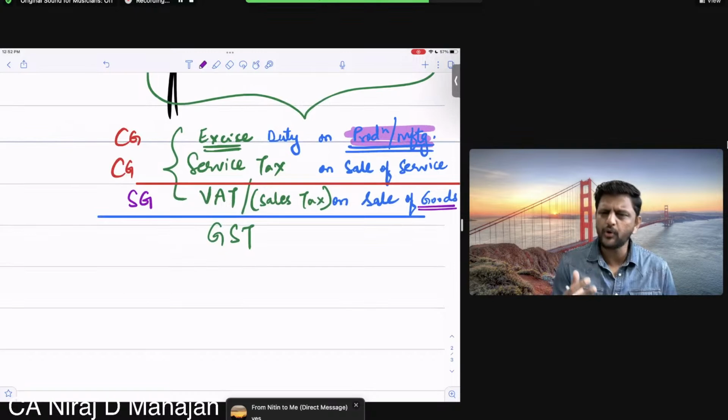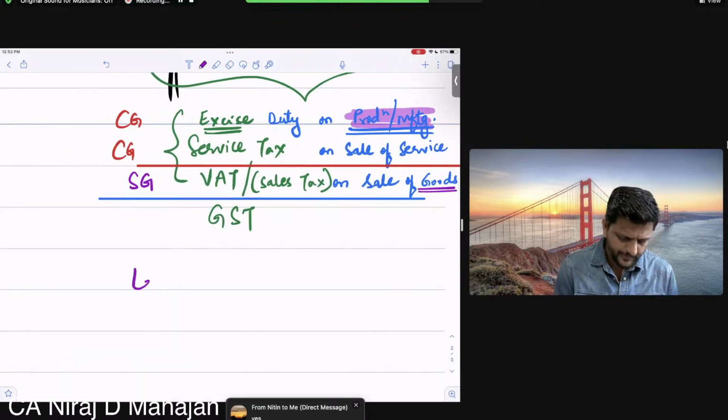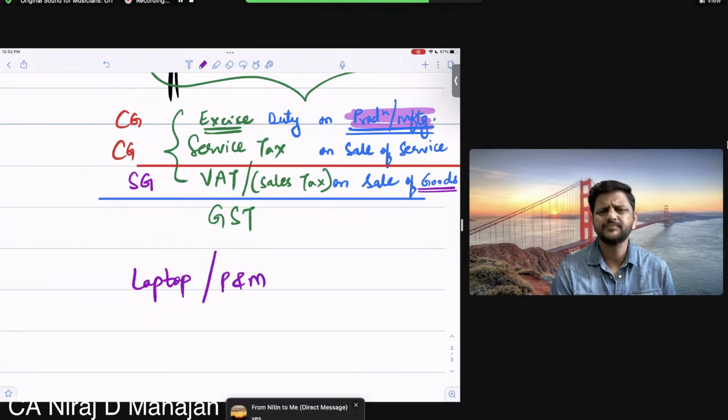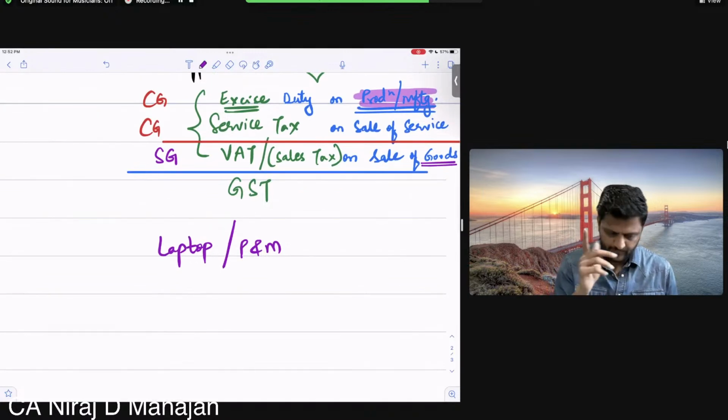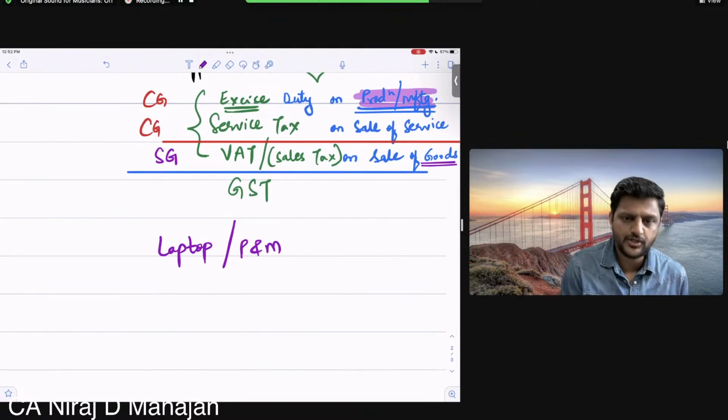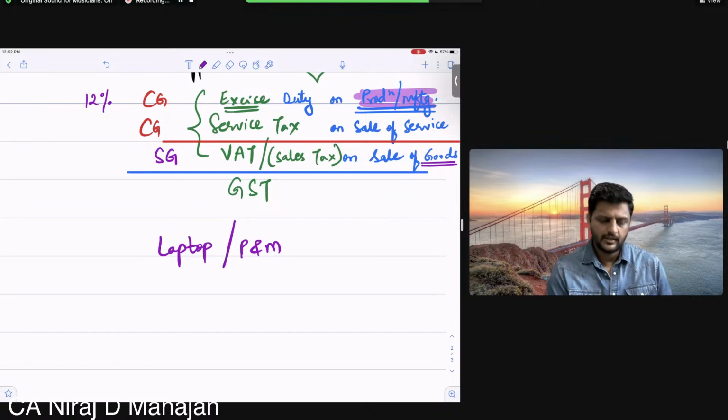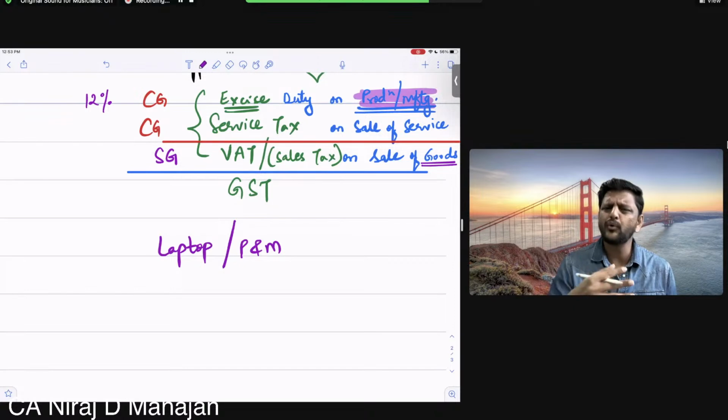Take a very simple example of a laptop. I could have used the word plant and machinery, but it's the same thing. Again, for the sake of example, let us say excise duty was separately 12% on manufacturing. You manufacture the laptop, and 12% you have to pay, the producer or manufacturer. Then he gives it to the wholesaler, the wholesaler gives it to the retailer, and the retailer sells it. But ultimately, it is recovered from the customer.